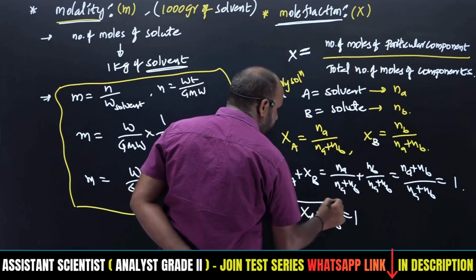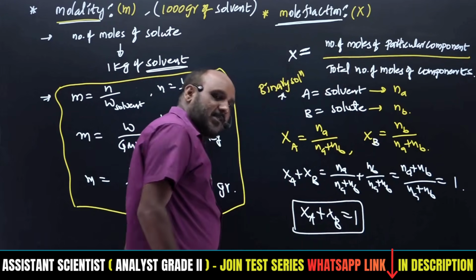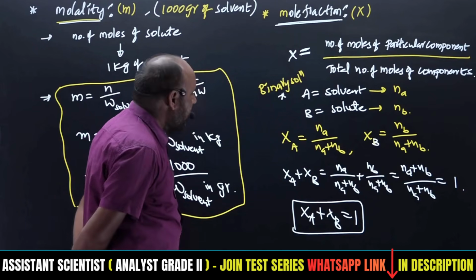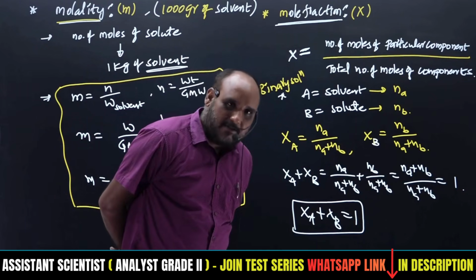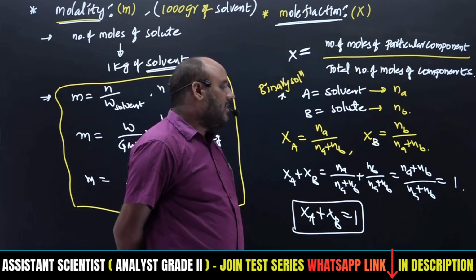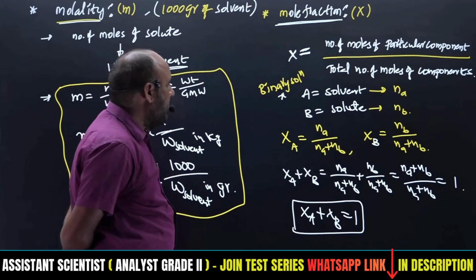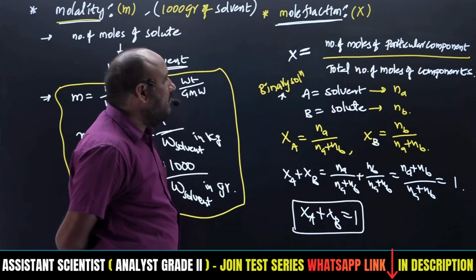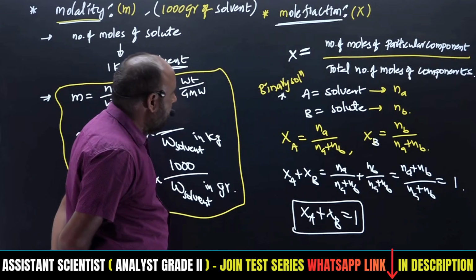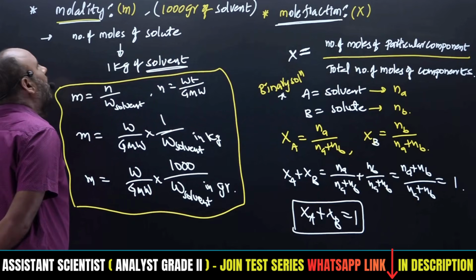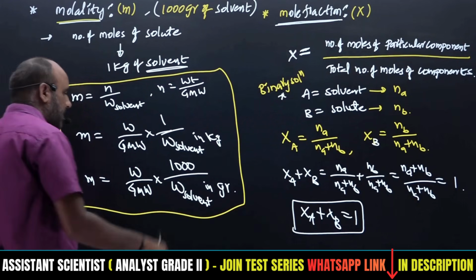For a three component system, Xa plus Xb plus Xc is equal to 1. For a four component system, Xa plus Xb plus Xc plus Xd is equal to 1. Like that we will get the mole fraction. So this is one of the concentration terms.